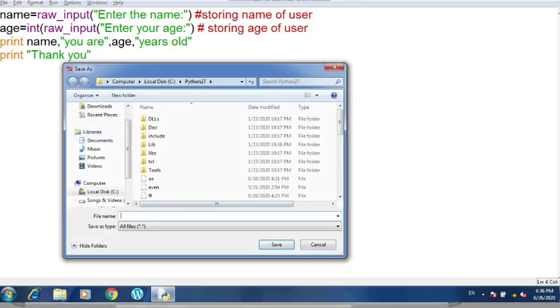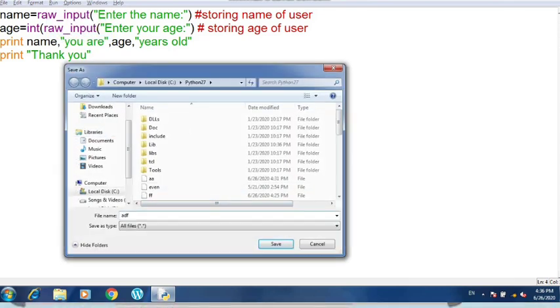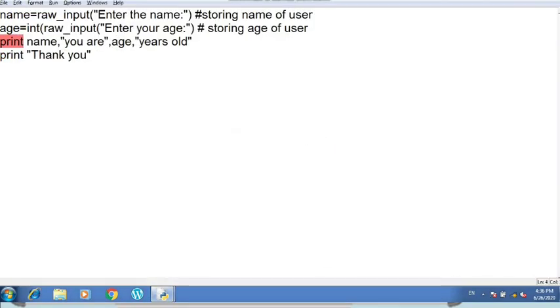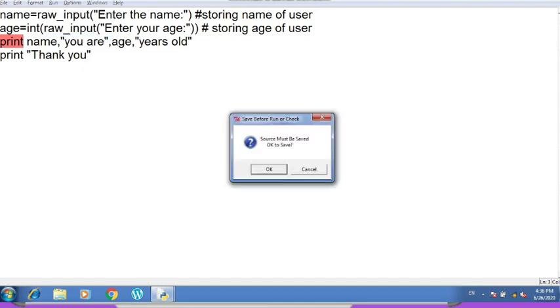Save the file, and there is a problem somewhere. Okay, I have forgotten to close the bracket here. As you can see, two brackets, two parentheses are open, so we have to close it twice. That is why the error is coming here. Now let me save the file again.